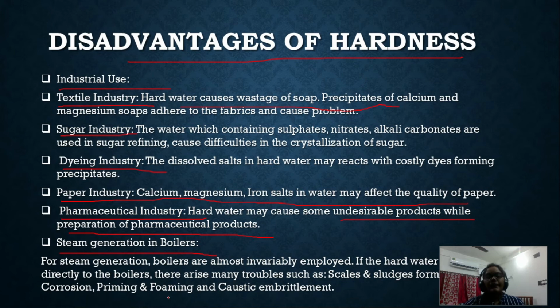So these are some of the disadvantages of using hard water for industrial purposes. That means for domestic or industrial purposes, we cannot use hard water. First of all, we have to remove the hardness of the water, and after that we can use the soft water for domestic purposes, as well as for industrial purposes.